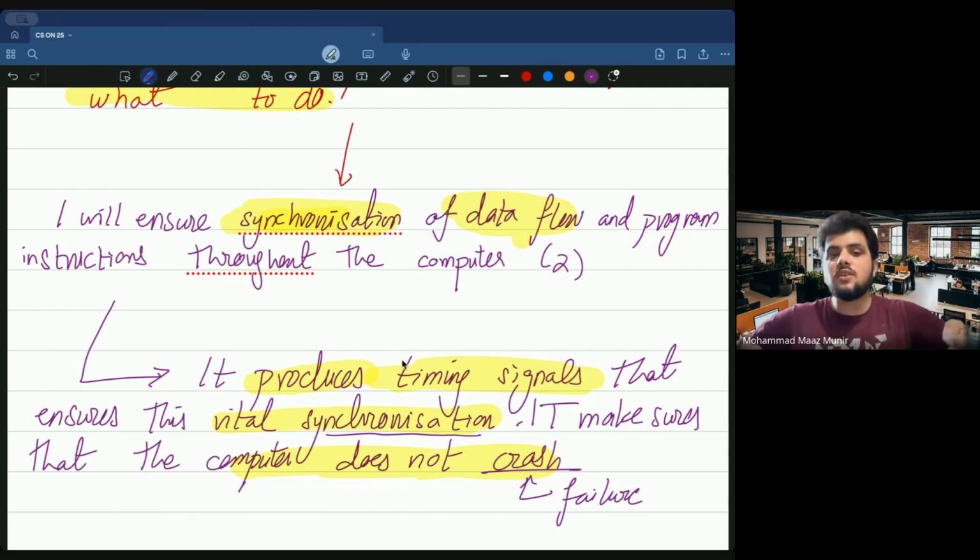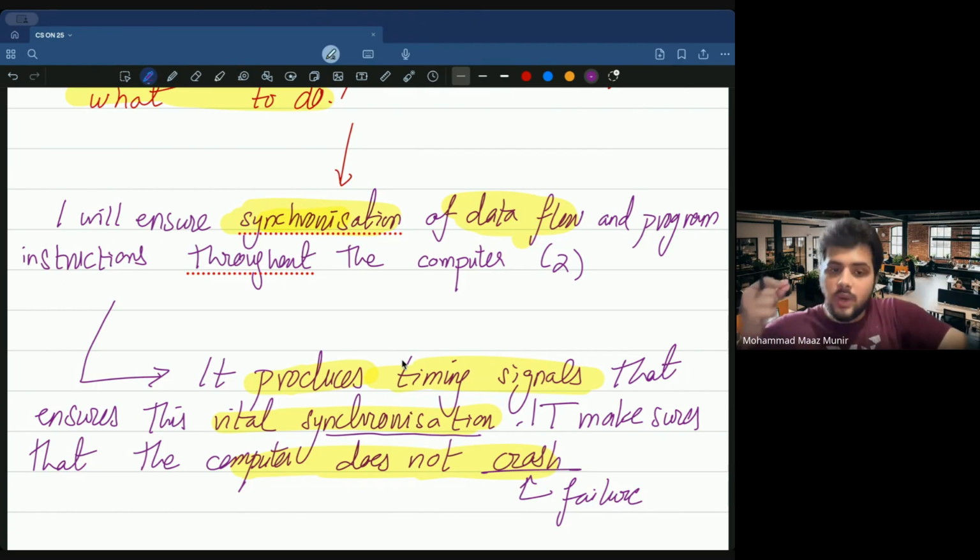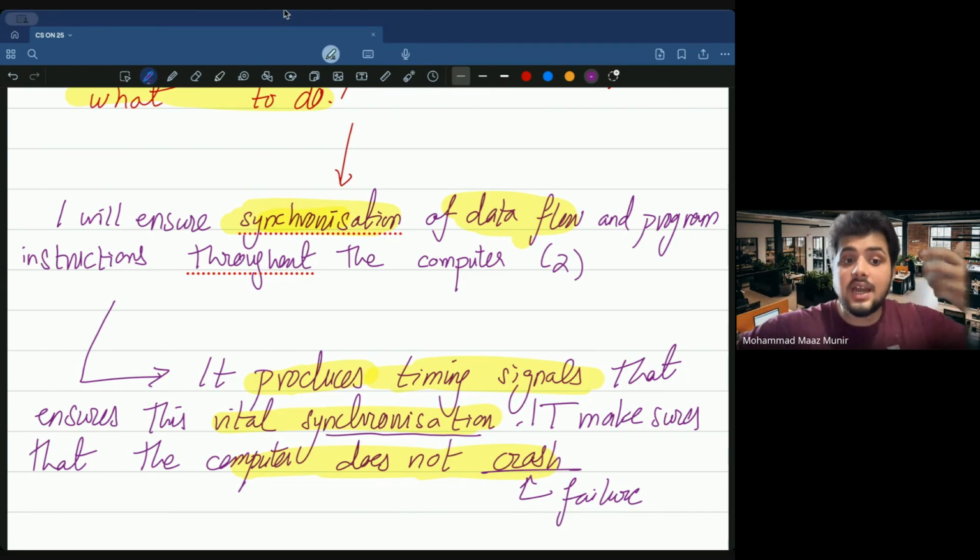अब कंट्रोल यूनिट का काम क्या होता है? कंट्रोल यूनिट के काम तो हमने discuss कर लिया, my bad. If I want to define control unit in one line or one sentence, it will be a component within the CPU that directs the operation of the processor. So what does this mean? It directs the operation of a processor.